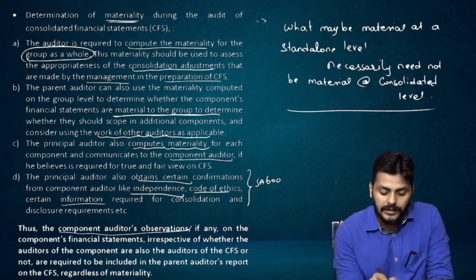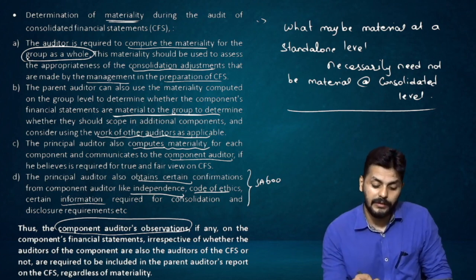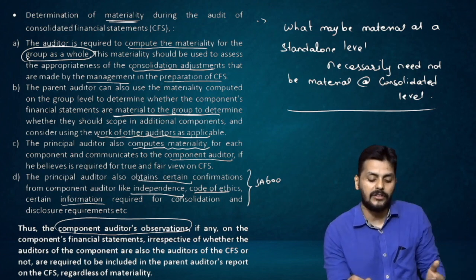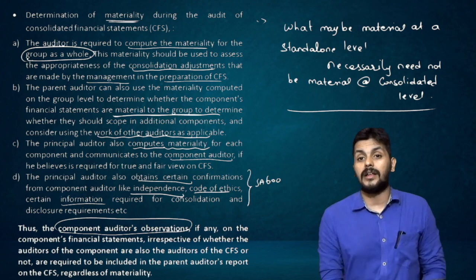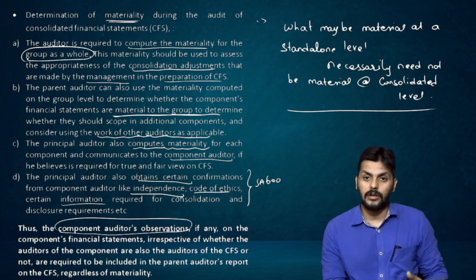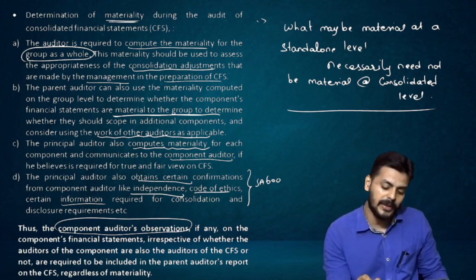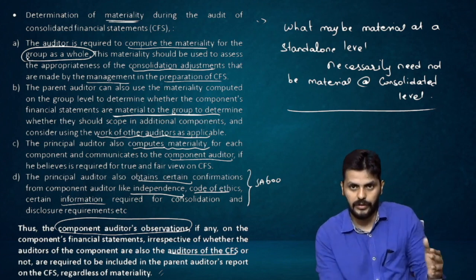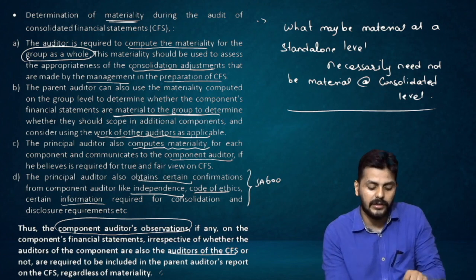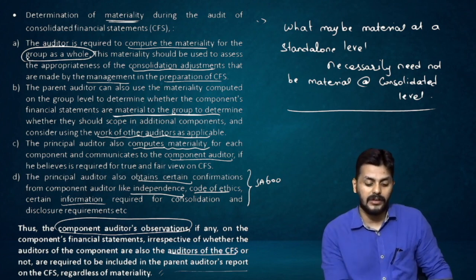Obviously the consolidated financial statements will be bearing on all this, so that is why the component auditor's observations, if at all any, on the component financial statements, irrespective of whether the auditors of the component are the auditors of CFS. You might yourself have audited another component also. So it's not like somebody else has always audited. Sometimes you are only the subsidiary auditor also. In such cases, the component auditor's observations, irrespective of whether they are the auditors of CFS or not, are required to be included in the parent auditor's report on the CFS regardless of materiality. Don't bother about materiality for those statements.